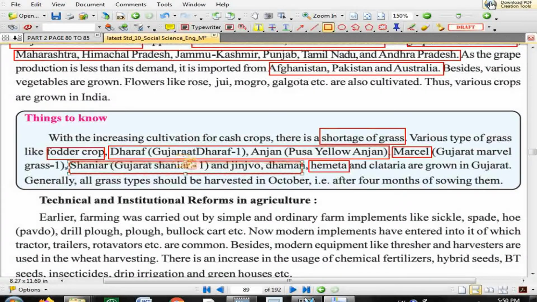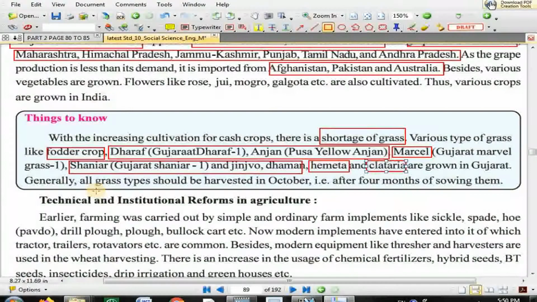The part which you are thinking to skip, sometimes questions come from that area only. So that's why I mark it. These are types of grass, and they can be grown for animal fodder. They are all grown in Gujarat, like Gujarat dharap, Gujarat marvel, Gujarat shaniyar.